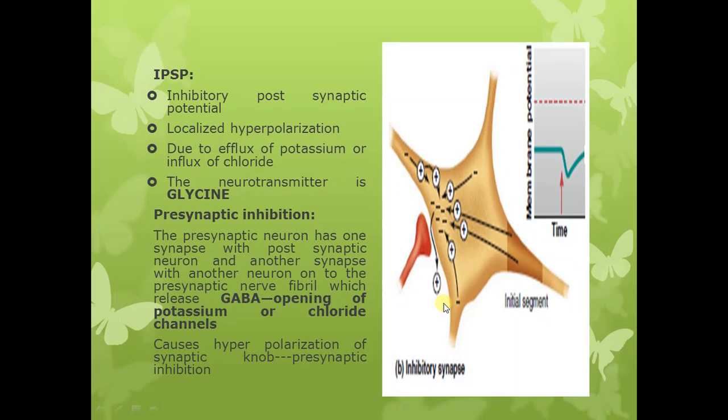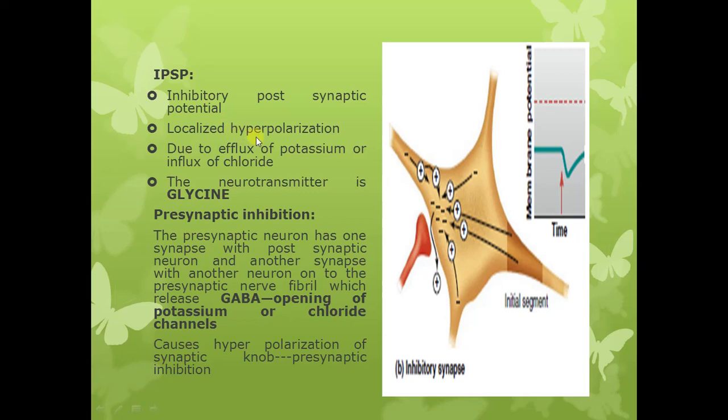Now coming to the inhibitory postsynaptic potential, which is the second type of response that can be produced in the postsynaptic membrane or the postsynaptic neuron as a result of binding of the neurotransmitter with its receptors. It is an inhibitory response.